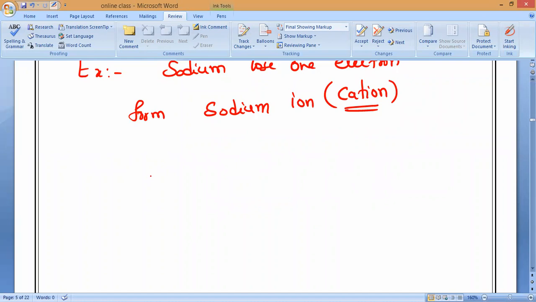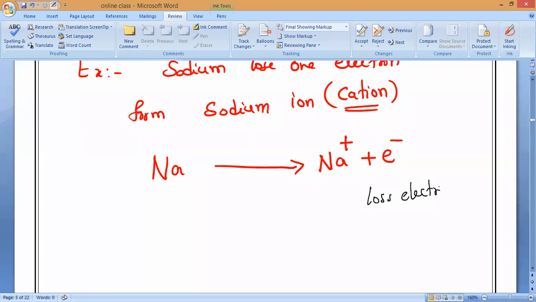Now, shall we discuss it, all of you? See how it will be happening. So sodium lost one electron. Remember, loss means I will represent the electron in product side. Keep in mind, loss means electron should be represented in what side? In product side. So electrons represented in product side means it has lost the electrons.